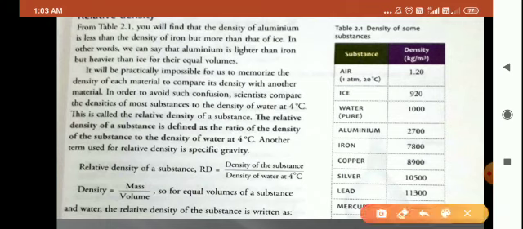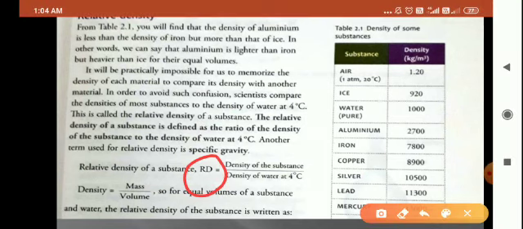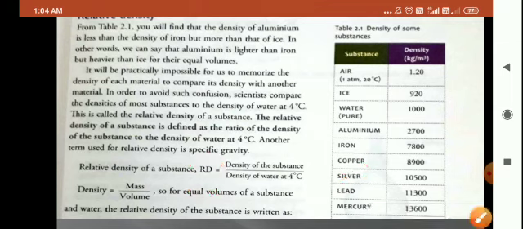Now there is another term which is given to relative density, that is your specific gravity. Relative density is also written as RD. RD is equal to the density of the substance upon the density of water at 4 degrees Celsius. Children, I hope I am clear to you.